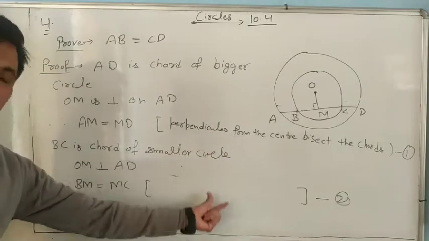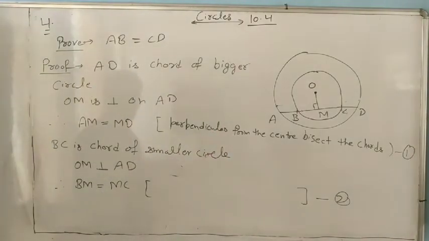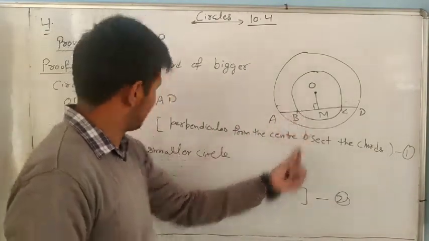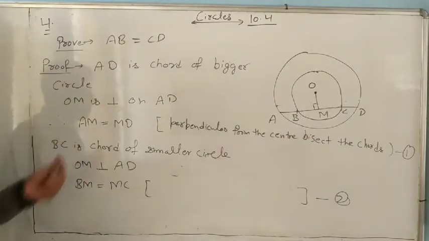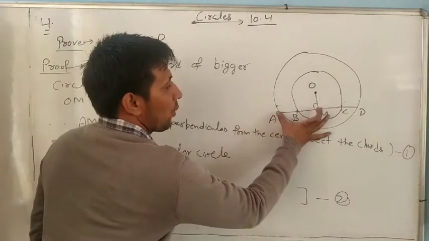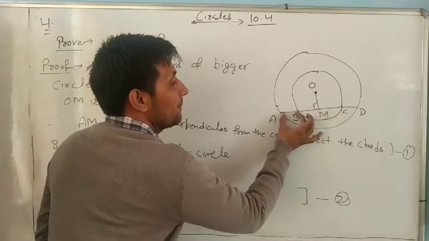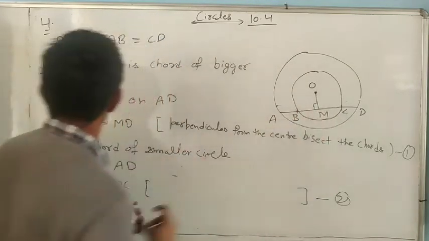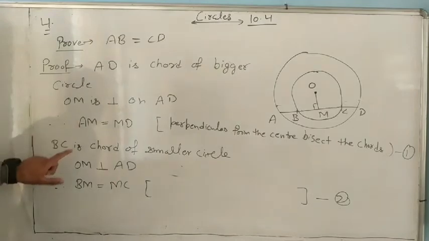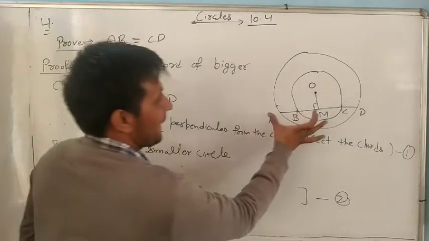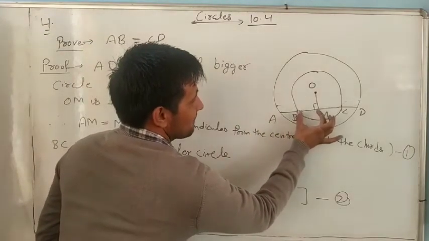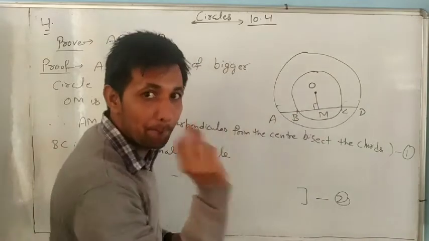Now, we want to prove AB, but here we have AM. From AM, we subtract BM to get AB. So AM minus BM, what remains? AB.